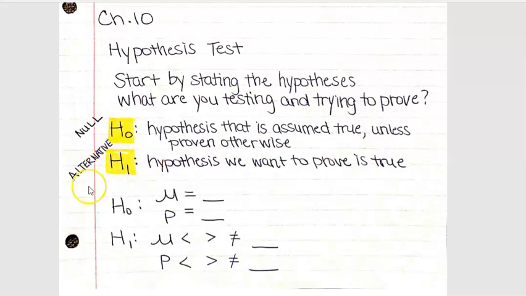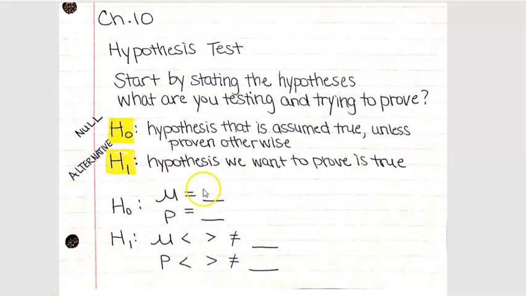So the alternative is the H sub 1 here, and this is the hypothesis we want to prove is true. So we want to show that mean body temperature really is greater than 98.6, or we want to show that the percentage has decreased since last year, something like that.